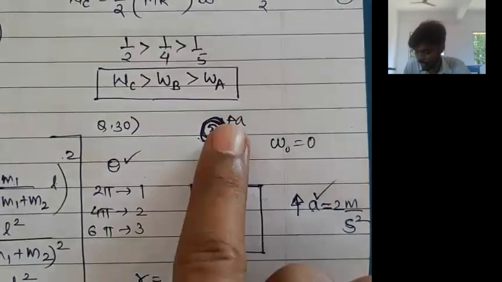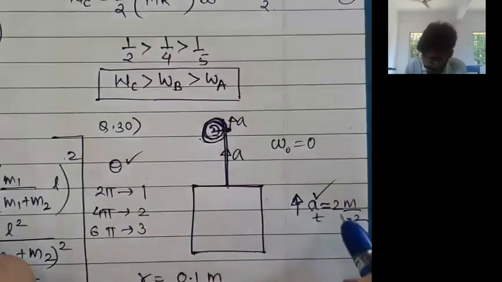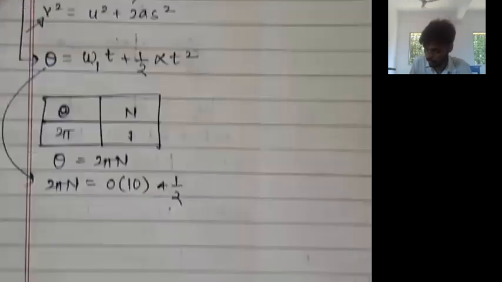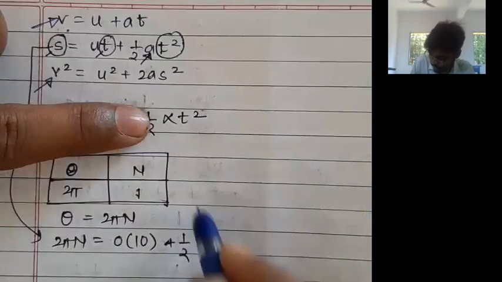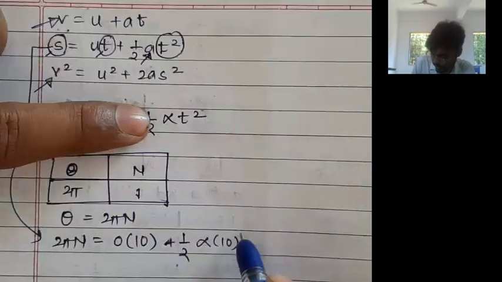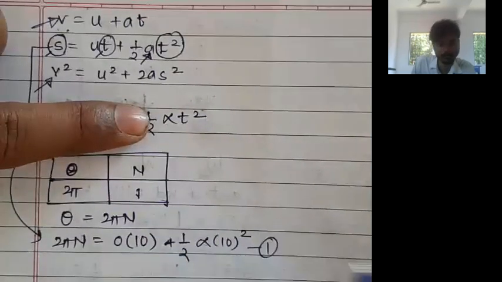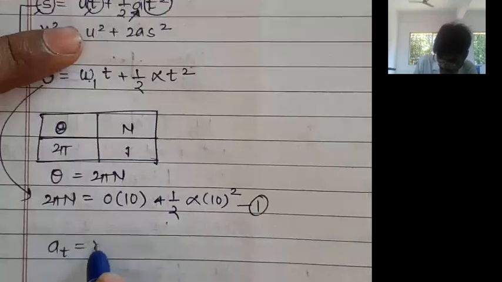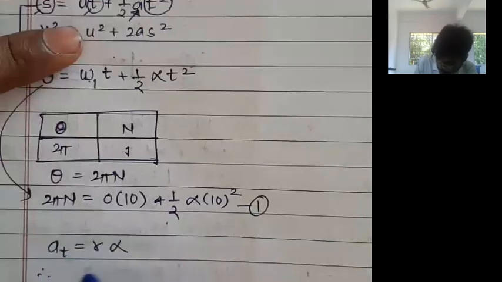The tangential acceleration we can calculate. So the tangential acceleration is given to us. For time being we will write this alpha as it is, this time 10 seconds as it is. Call this equation number 1. And now we know tangential acceleration at is equal to r alpha. Therefore sir, alpha is equal to at upon r.